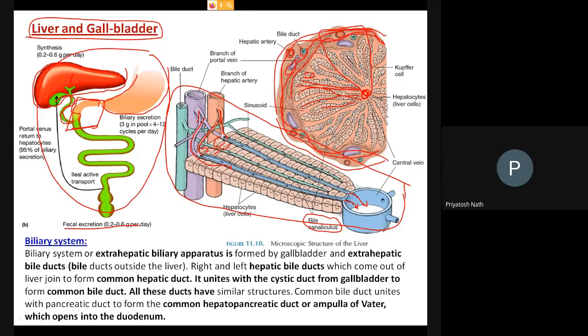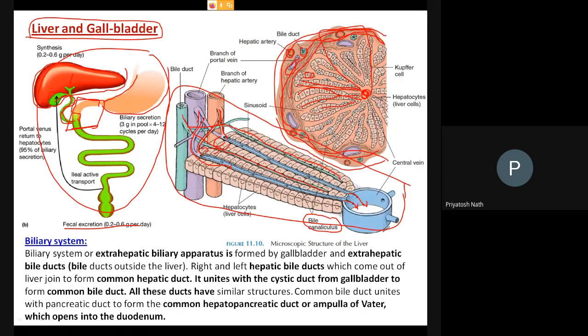All the cells produce a very small amount of bile, and the secretion ultimately comes into the canaliculus. Then from the canaliculus the secretion flows this way and finally enters into this bile duct. So one bile duct will get small ductules from numerous bile canaliculi, and it will finally collect the bile from the whole liver.